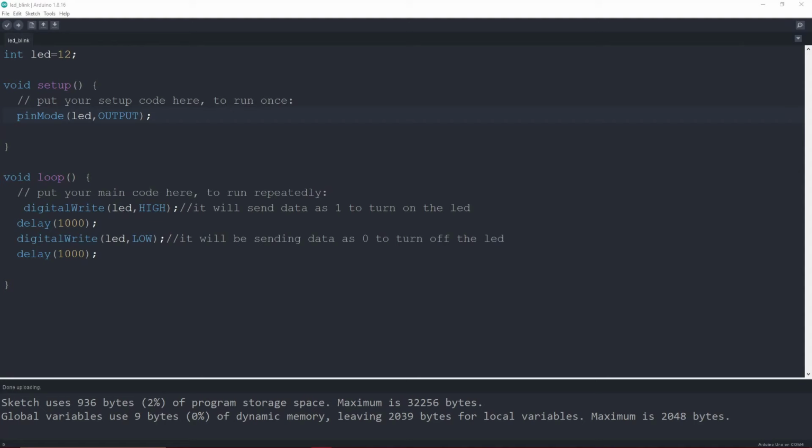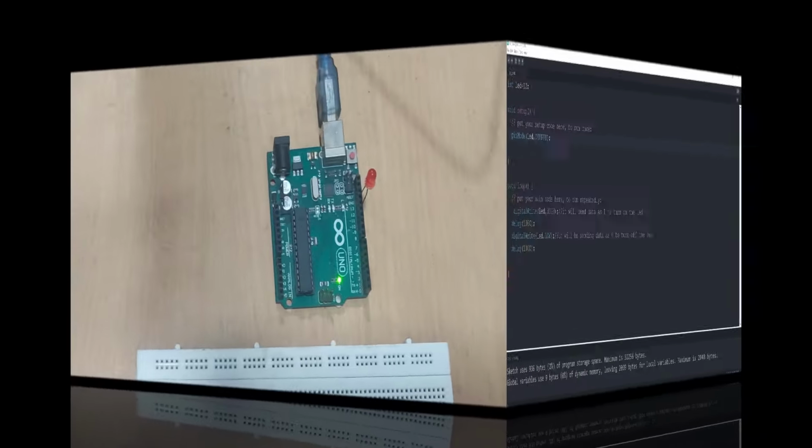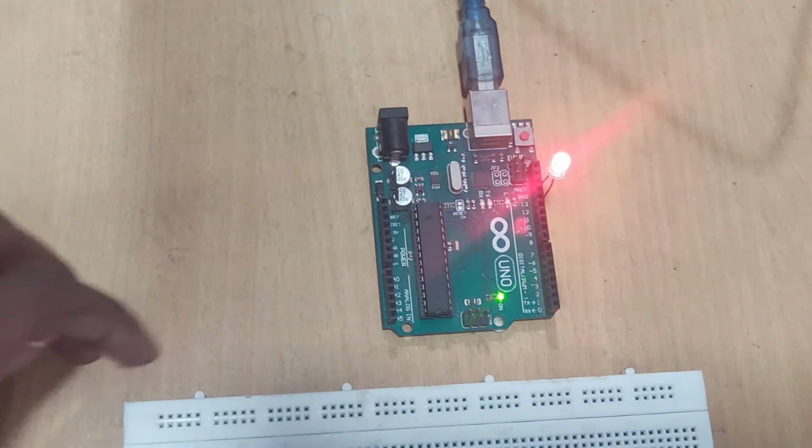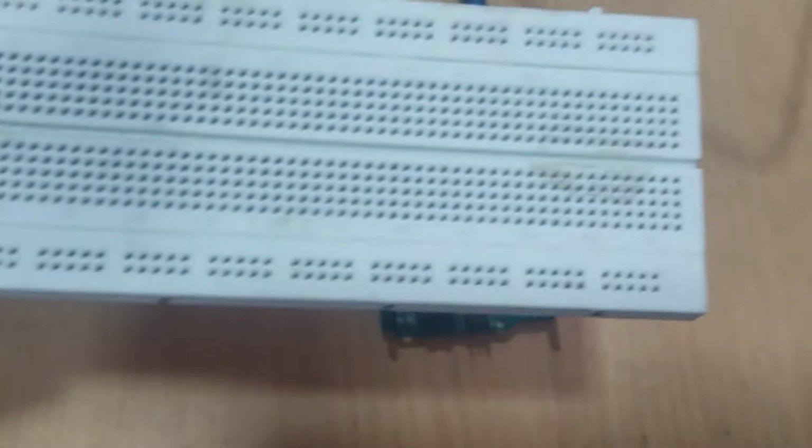In the previous video, we saw how we can blink this LED light with digital pin 12. In this video, we will take a look at how we can blink a series of 3 LEDs one by one every second. We will use a breadboard and jumper wires to connect the LEDs with our Arduino board. Here is the breadboard that we are going to be using.